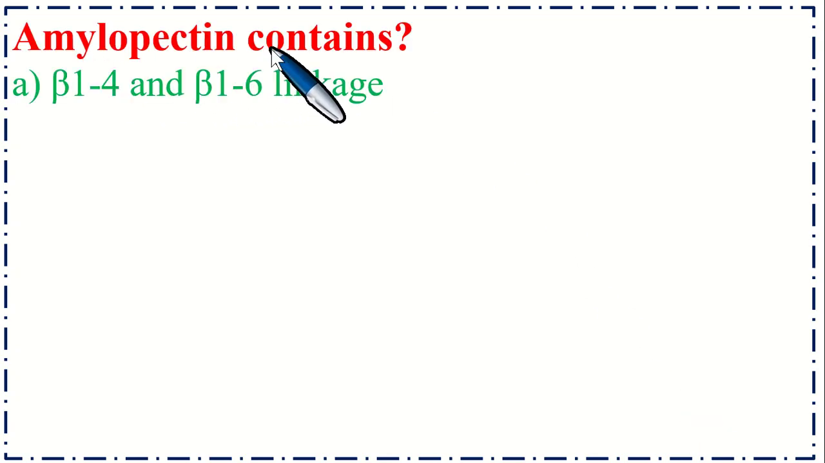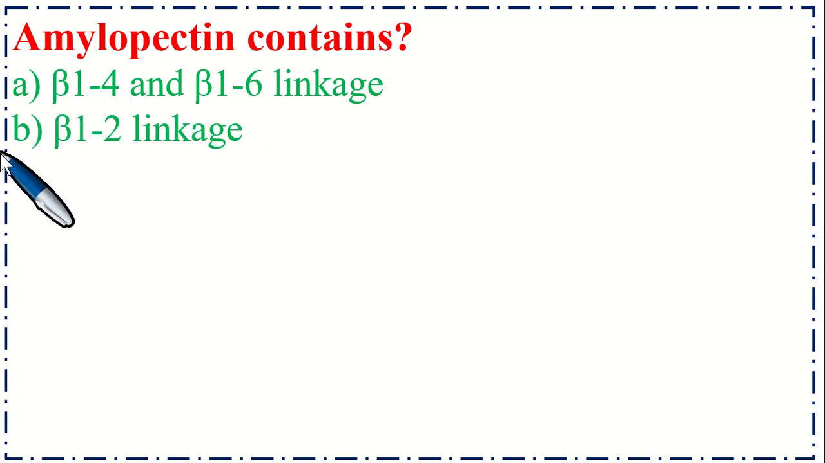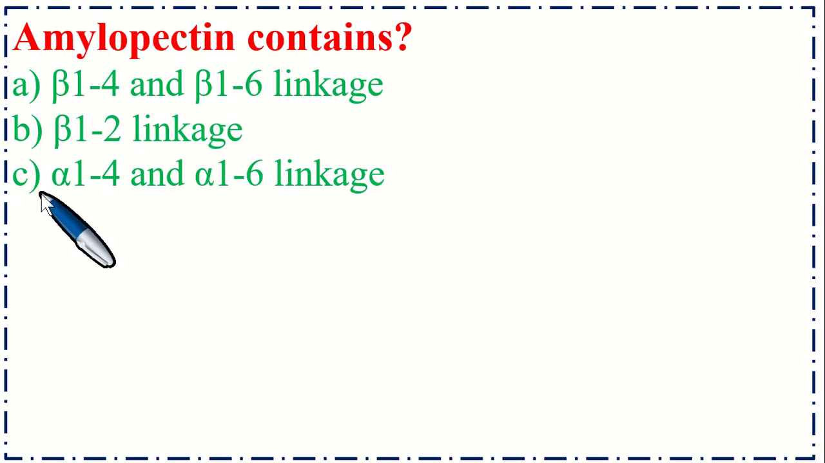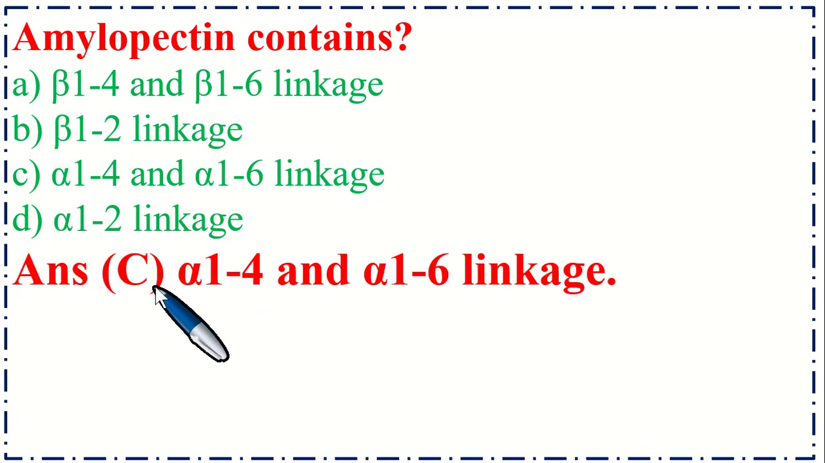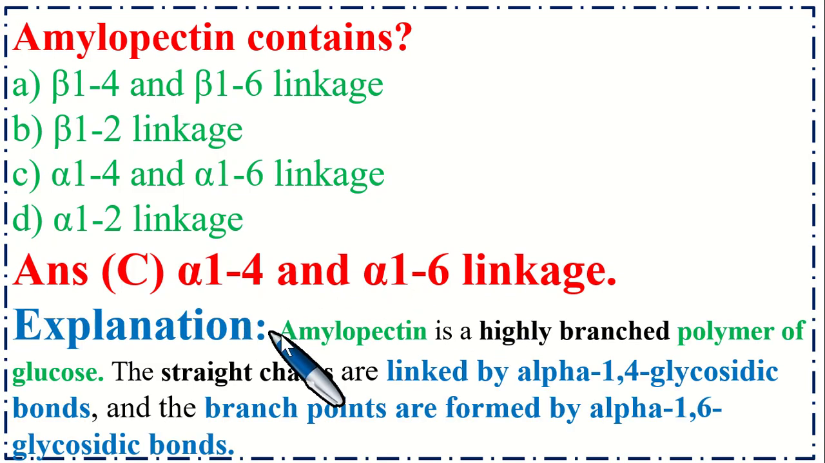Amylopectin contains option A, beta-1,4 and beta-1,6 linkage, B, beta-1,2 linkage, C, alpha-1,4 and alpha-1,6 linkage, and option D, alpha-1,2 linkage. So the correct option is C, alpha-1,4 and alpha-1,6 linkage. So amylopectin is a highly branched polymer of glucose. The straight chains are linked by alpha-1,4 glycosidic bonds, and the branch points are formed by alpha-1,6 glycosidic bonds.